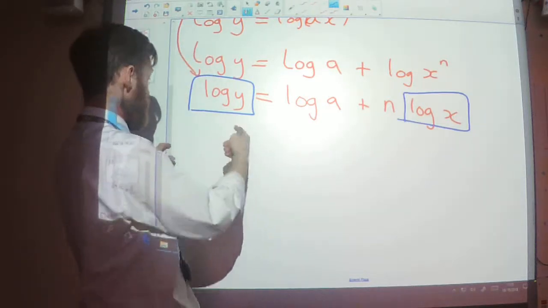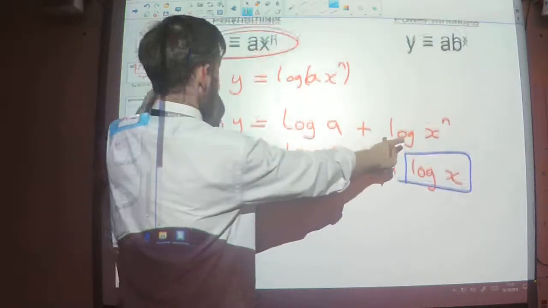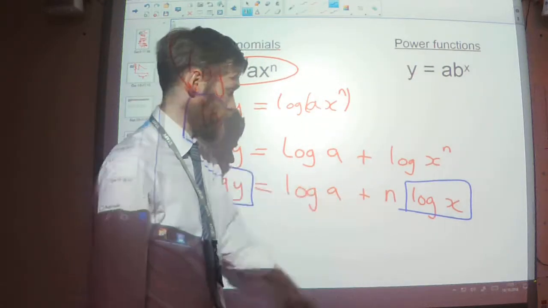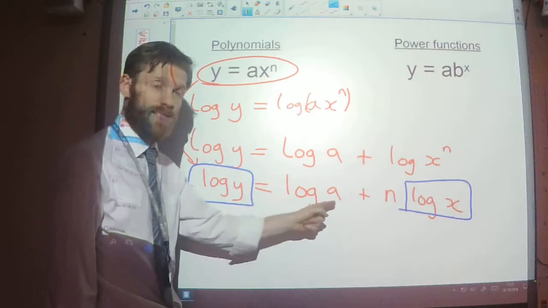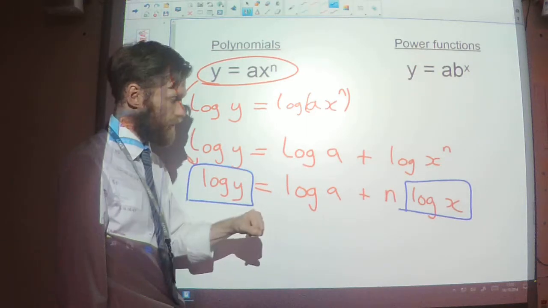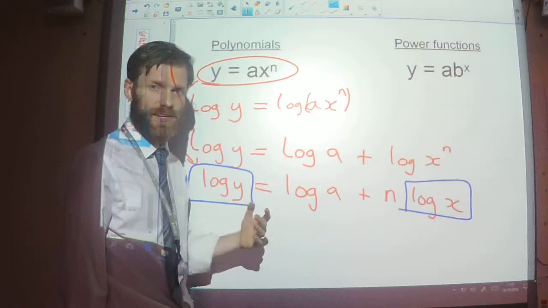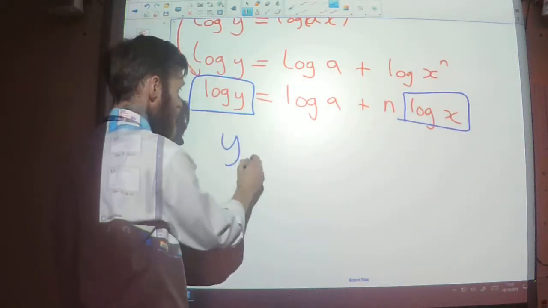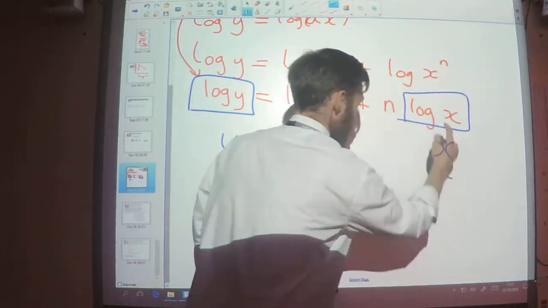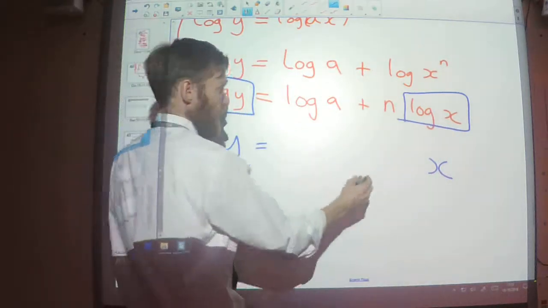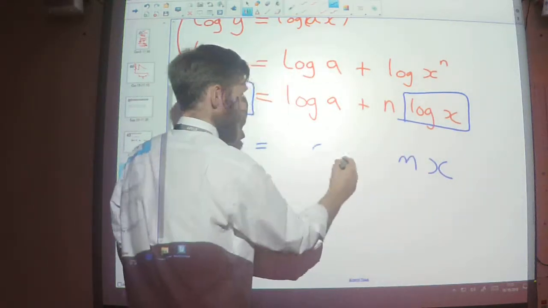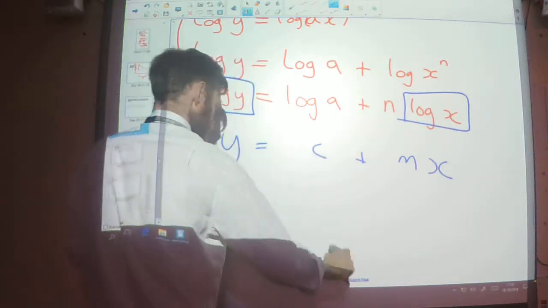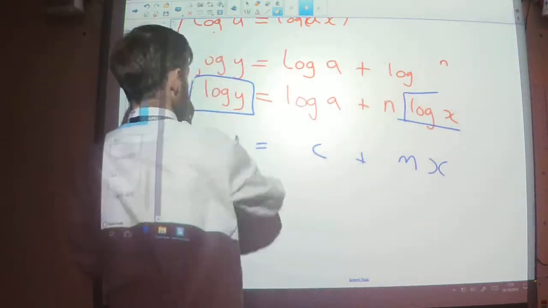So in the context of this question, the n, the power here, would be given by the gradient of my straight line, and this would be my y-intercept. You'll probably see it a bit more clearly when we look at an example, but hopefully you can see. If I plot this on my y-axis and this on my x-axis, then I've got my mx plus c. Let's have a look at the other one.